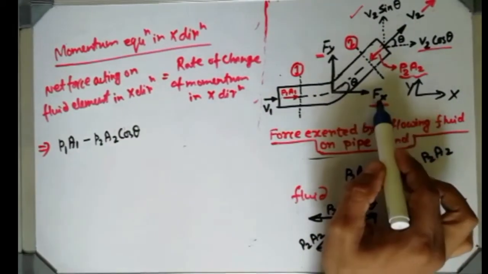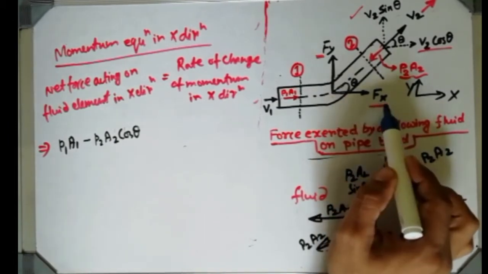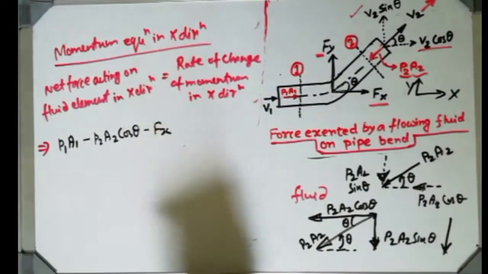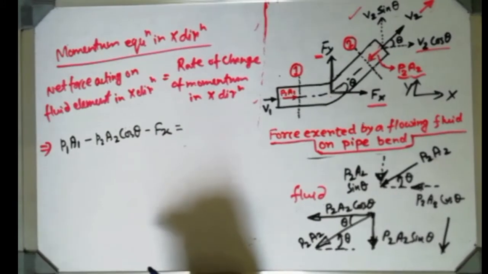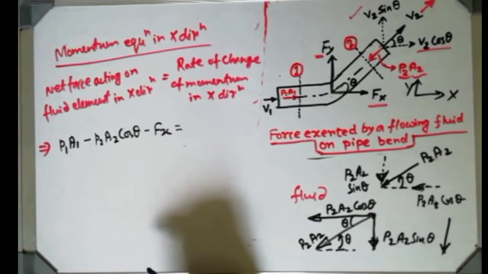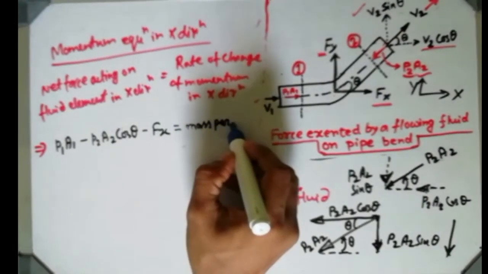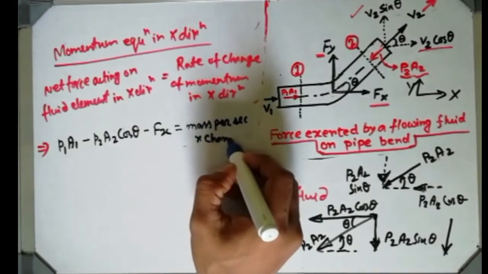And if this is the Fx force, that is the force created by fluid on the bend, then the bend will create minus Fx, as I have already told you, and that is equal to the rate of change of momentum in x direction, that can be written as mass per second multiplied with the change of velocity.